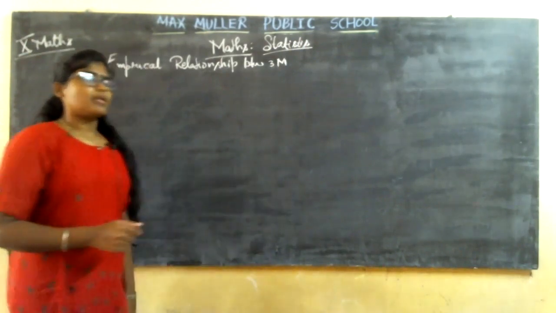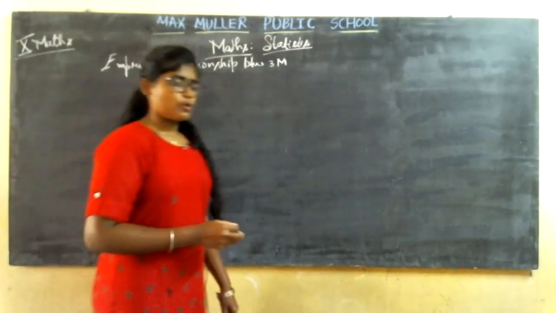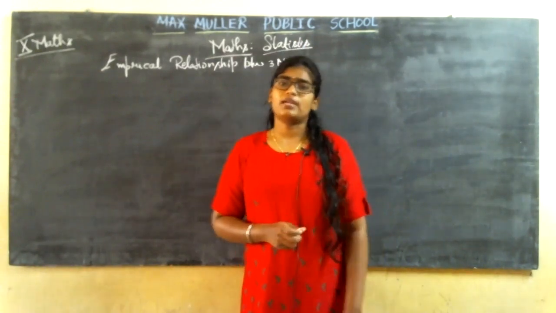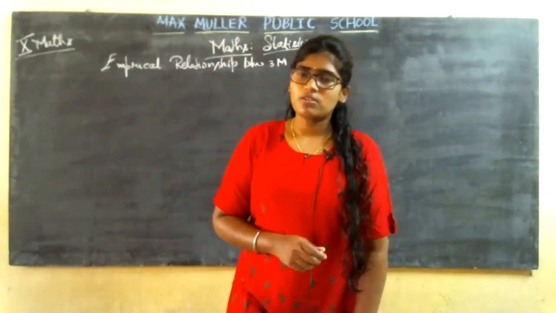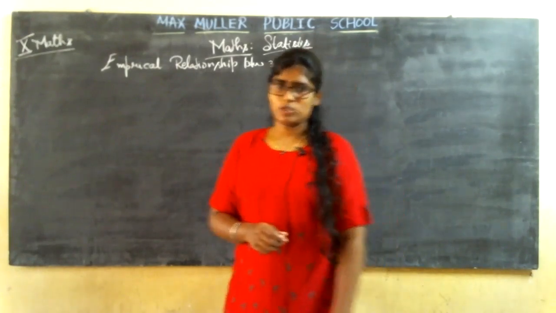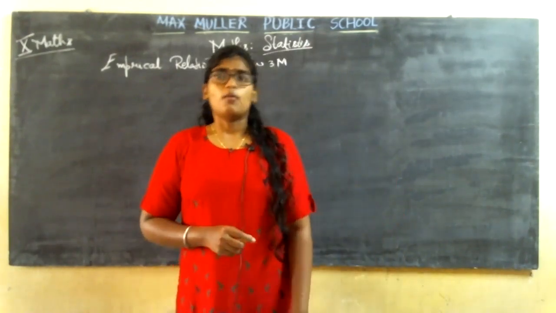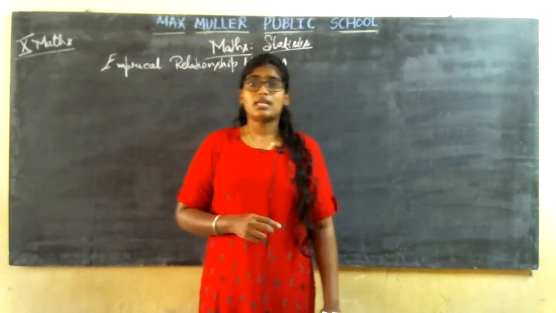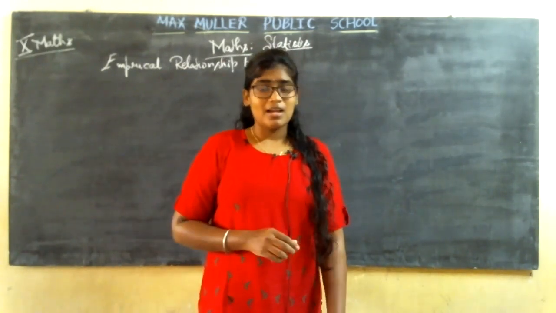Coming to the mean, which method are you going to follow? You are going to follow the direct method. What is the formula for the direct method? x bar is equal to summation of fi xi divided by summation of fi. Correct? Then what is that xi called? It is a class mark.